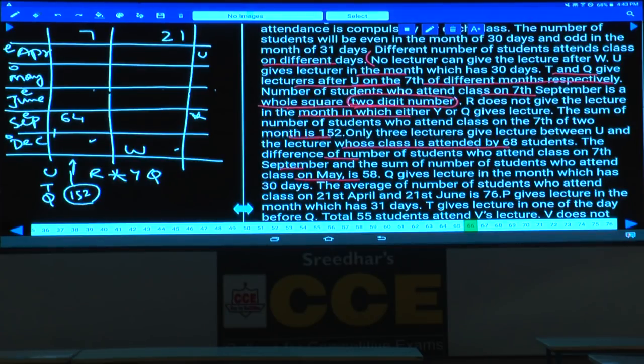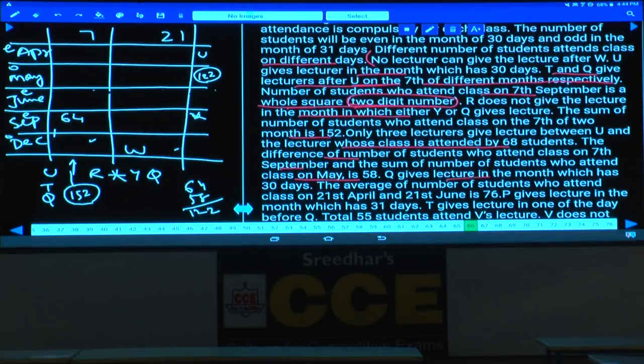Tell me, 64 plus 58 is 122. Hence in May, the sum of these two must be 122. Are you following this or not? Because 7th September is 64 and the difference is 58, 64 plus 58 must be 122, in the month of May.